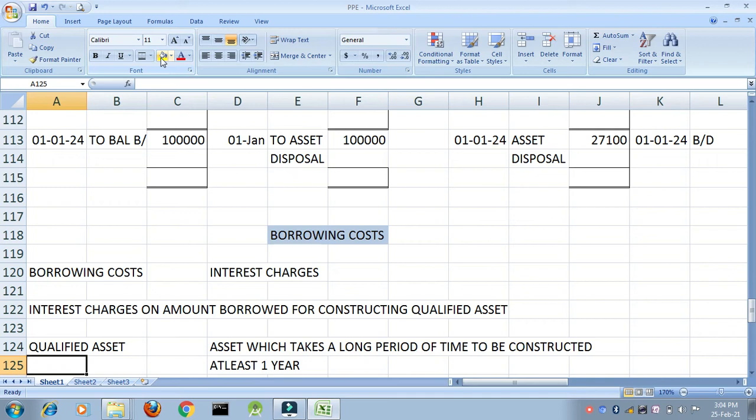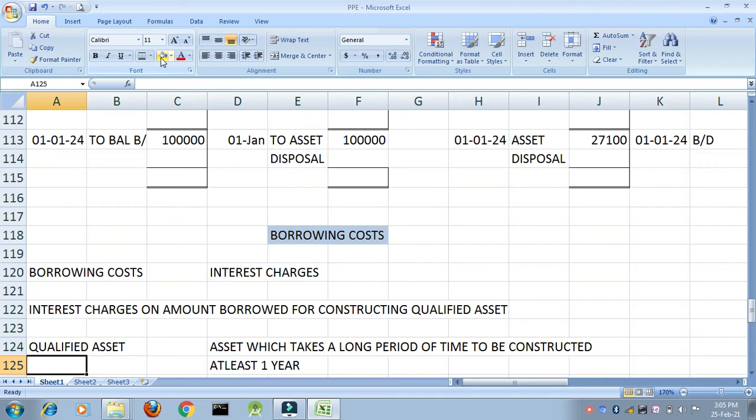Up till now, what were we doing? We were only purchasing the asset. But there can be a second situation as well, right? I am constructing the asset. Is that possible? Yes. So what will be the cost? All the costs incurred until the asset is ready to use. So till the time my asset is ready to use, don't you think I am also incurring borrowing costs? Yes, I am incurring borrowing costs also. So I will also add the borrowing cost to the cost of my asset.